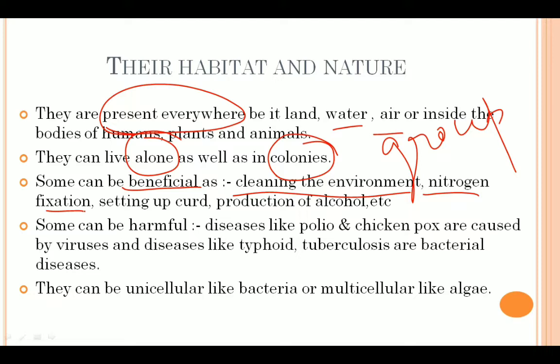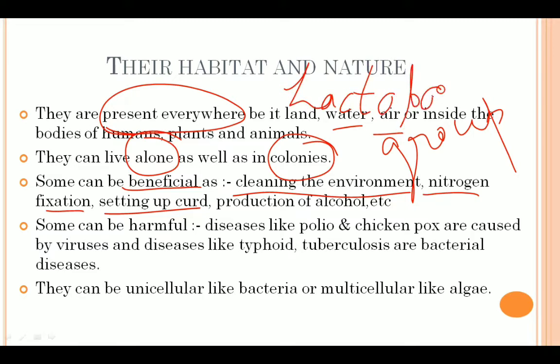Then microorganisms are also helpful in setting up of curd. Curd contains a mixture of more than one microorganism, but the main microorganism in it is lactobacillus.